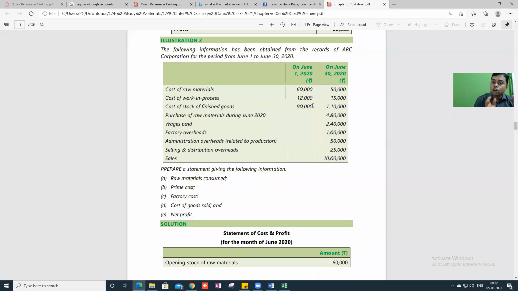But there are two types of works cost. One is gross works cost. One is net works cost. What is the difference between gross works cost and net works cost? Work in progress. So this 8,30,000 is gross works cost. What you need to do is add opening stock of work in progress less closing stock of work in progress. You will get net factory cost, net works cost.